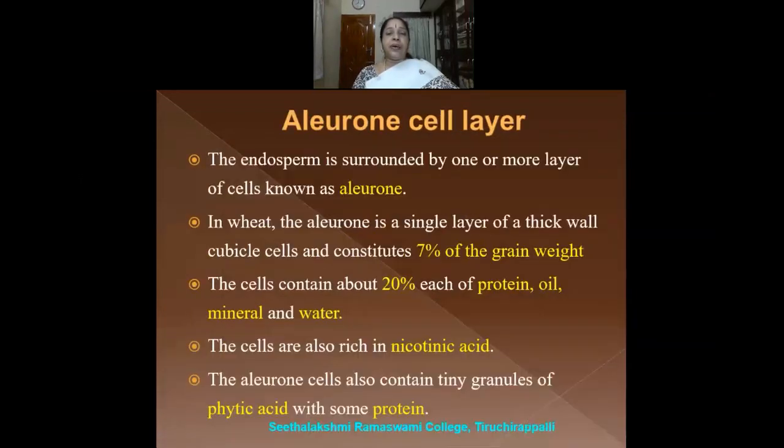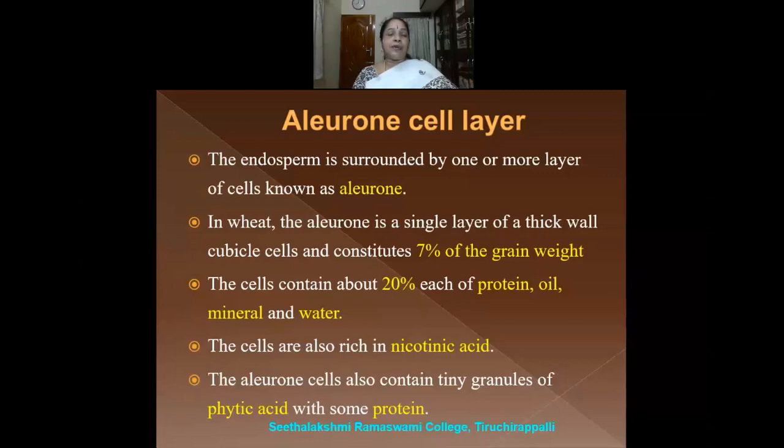Next is the aleurone cell layer. The endosperm is the major portion of the cereal. This endosperm is surrounded by one or more layers of cells which are called the aleurone. In wheat, the aleurone is a single layer of thick-walled cubical cells.